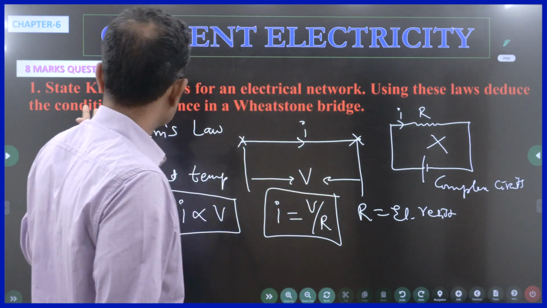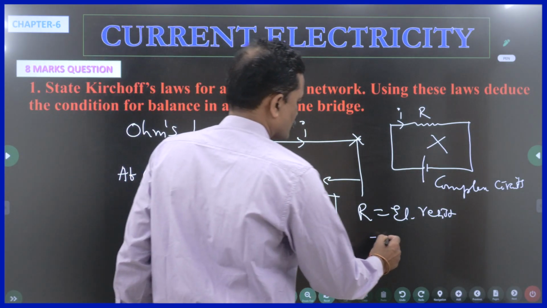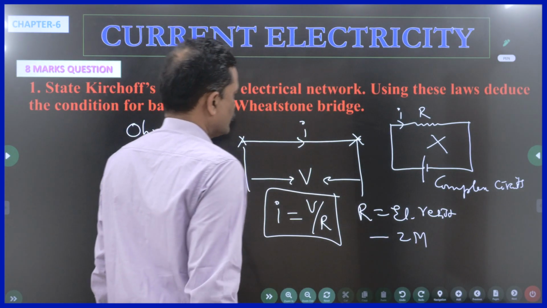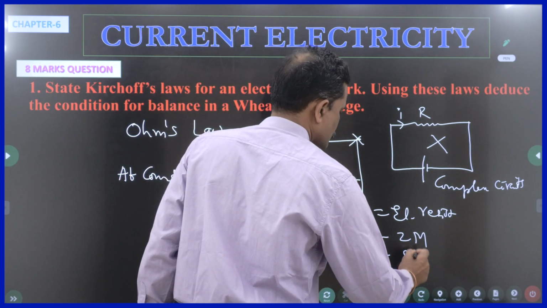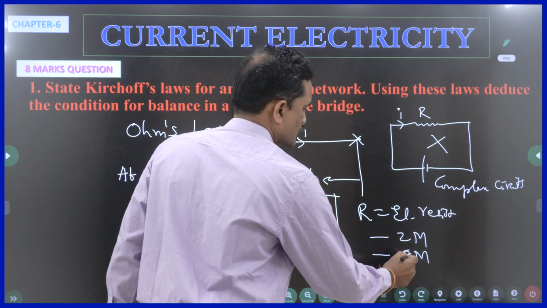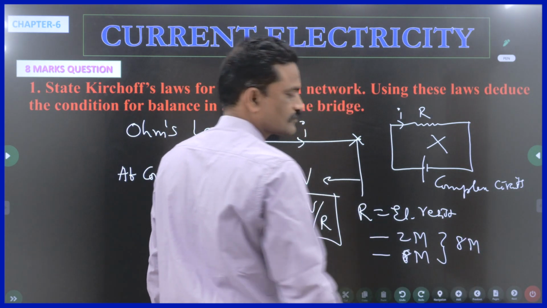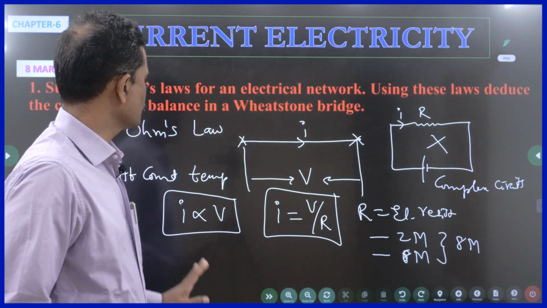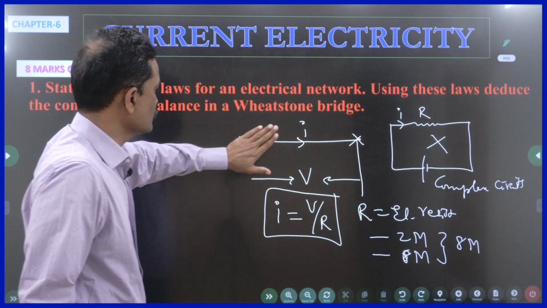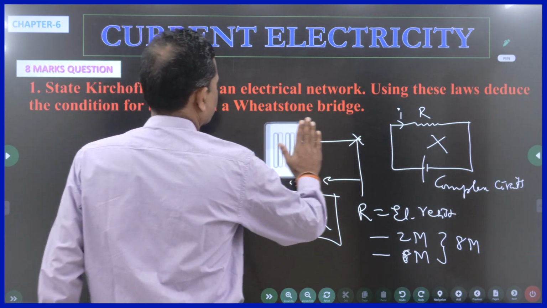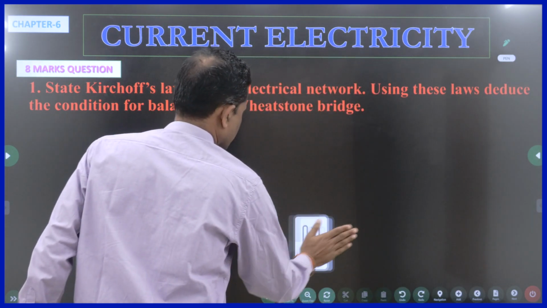So in our question, the question starts with Kirchhoff's laws. So if you write two laws, you will get 2 marks. If you derive the condition for the balancing of a Wheatstone bridge, you will get 6 marks. Very simple. So it sums up to 8 marks. So this is the way of scoring 8 marks from this question. This is the easiest question in electricity when compared to potentiometer. Very, very simple. Let us discuss.